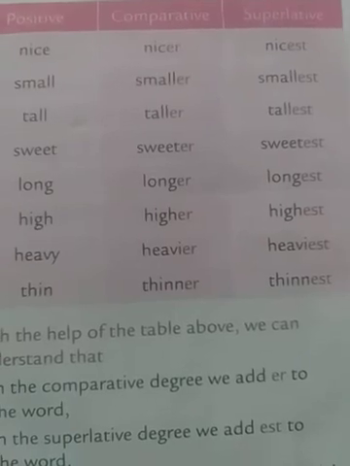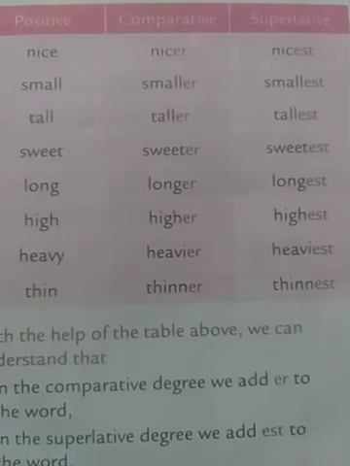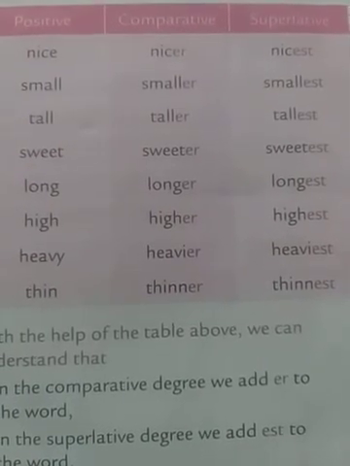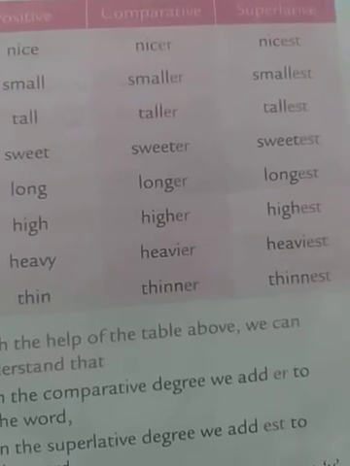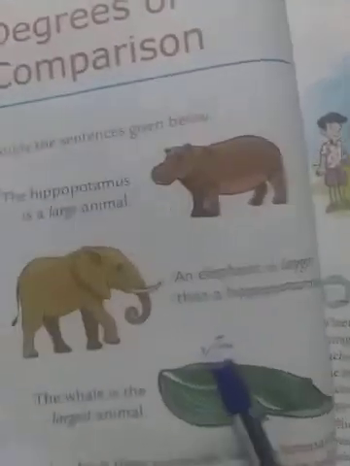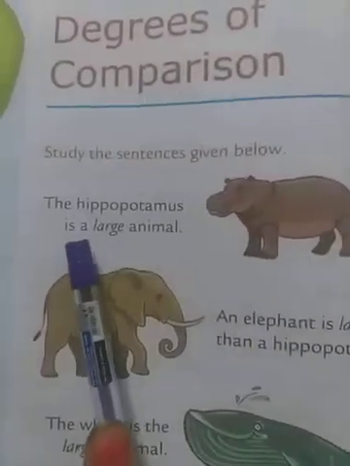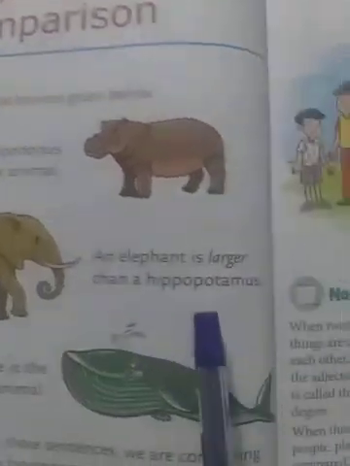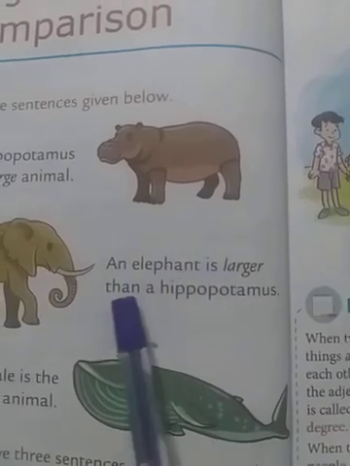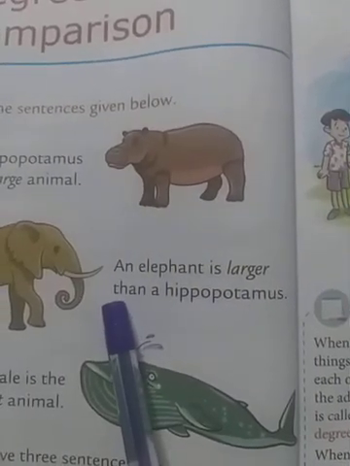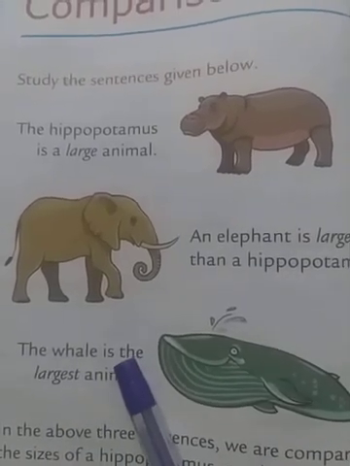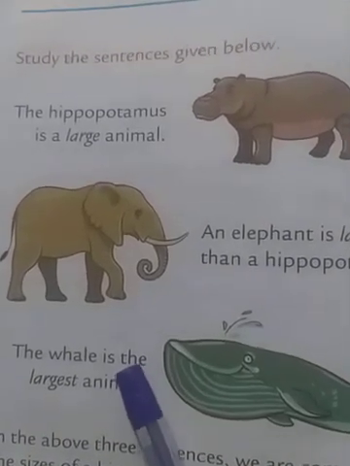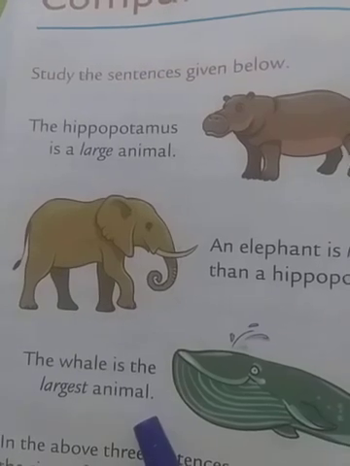Okay. Now one more thing to know whether the sentence is a comparative sentence or a superlative sentence, we can see these examples. In positive, it is a simple word. Here, in comparative, the word than will be written. And in the superlative, the word the will be written. Okay, I hope you have understood today's chapter.